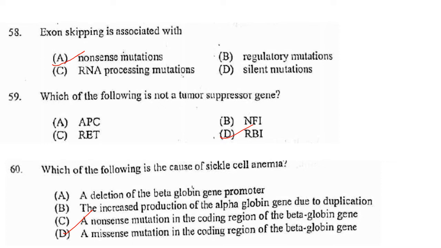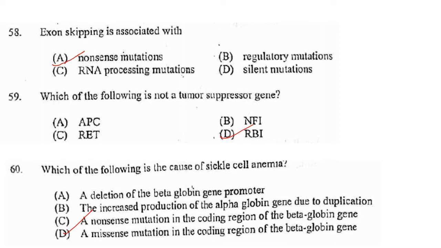Which of the following is not a tumor suppressor gene? Now APC, NF1, RET, RB1 are tumor suppressor genes. Here it is given as RBI. So RBI is not a tumor suppressor gene.